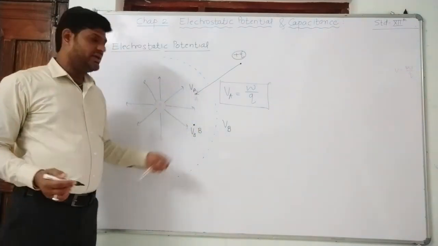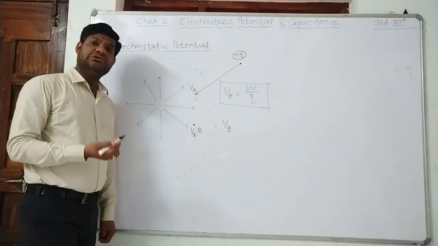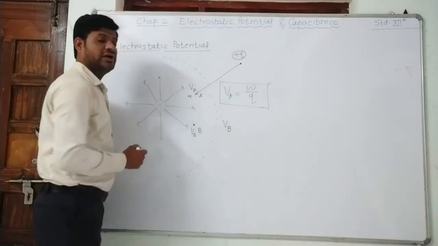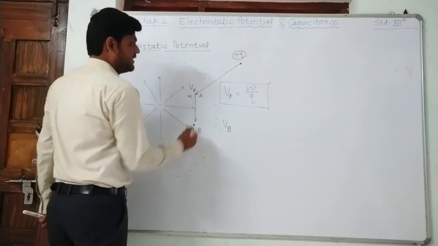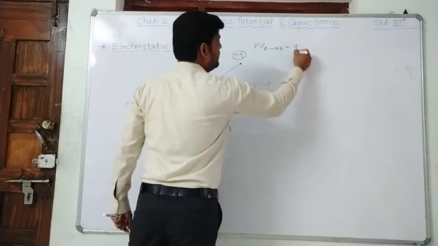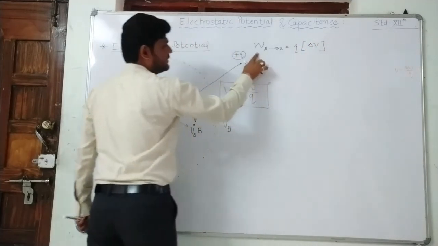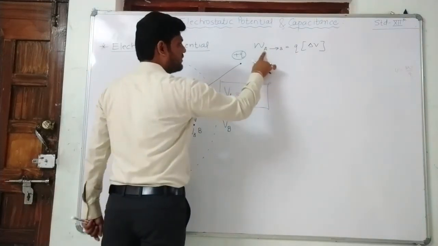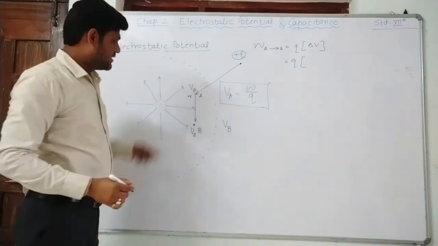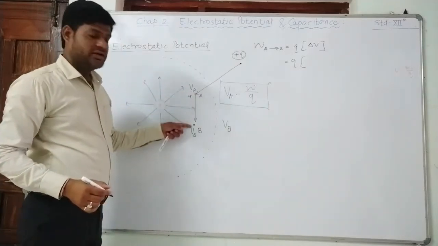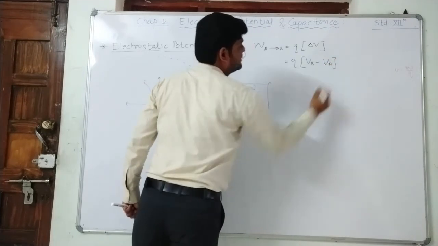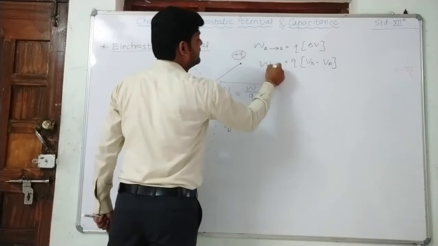VA is the potential of point A, VB is the potential of point B. If we do VB minus VA, suppose we are doing work in carrying a unit positive charge from A to B. So it is the work done from A to B. We are carrying a charge Q, and that Q equals delta V, the work done in bringing a unit positive charge from point A to point B. That is the potential difference: the potential of B minus the potential of A, the final potential minus the potential of the initial point, VB minus VA. So this is the work done from A to B.